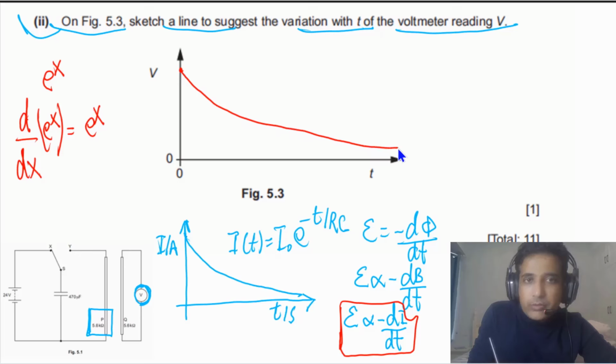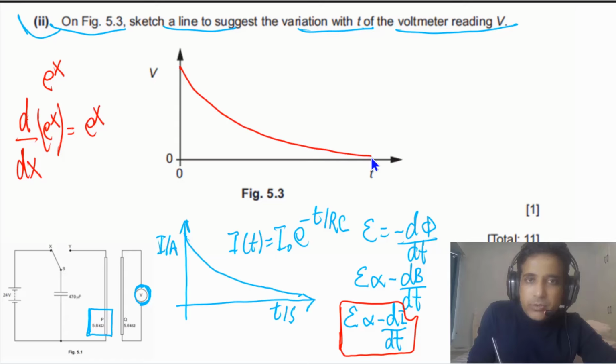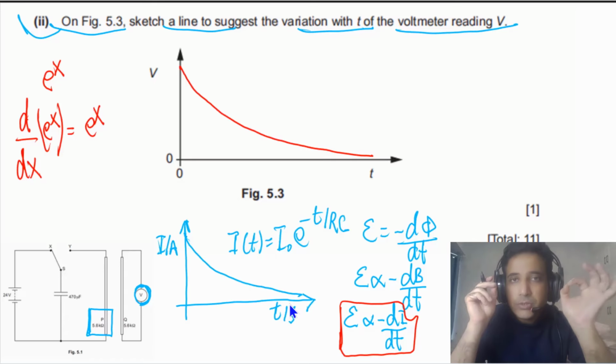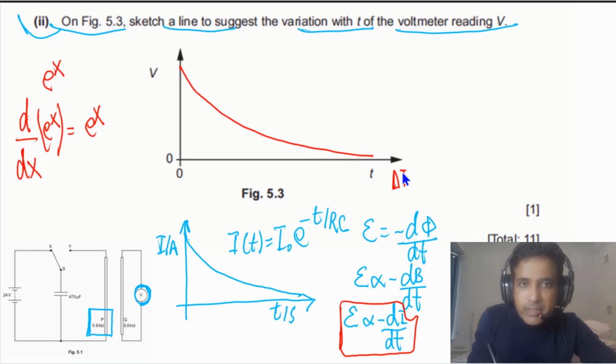So we can draw a little bit in a proper way. You can draw it somewhat like this, but it should not touch the T-axis, because this graph is also not touching the T-axis. When the change in current is very small, the EMF will be very small. So we can also say, when current is changing very slowly with time, meaning the change in current is about equal to 0, the EMF also will be about equal to 0, but EMF will not be 0. So that's the reason it should not touch the T-axis.